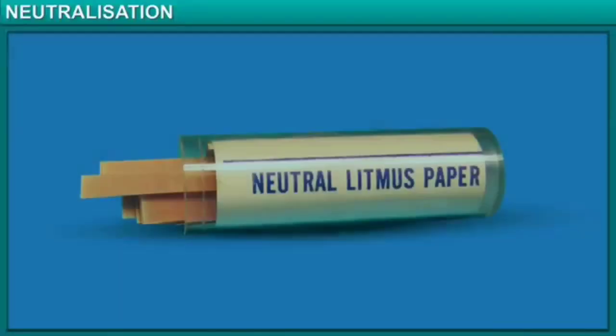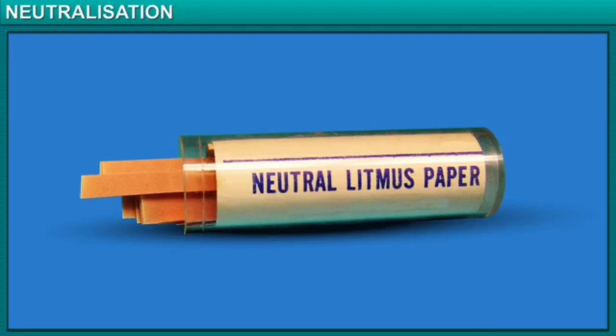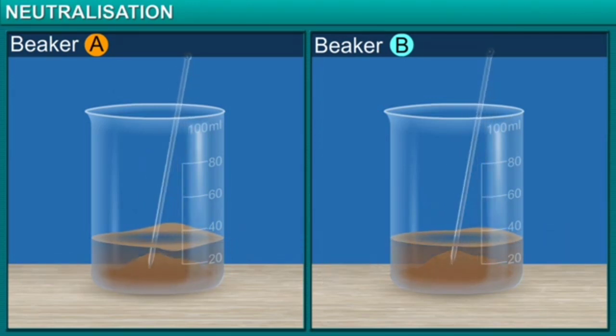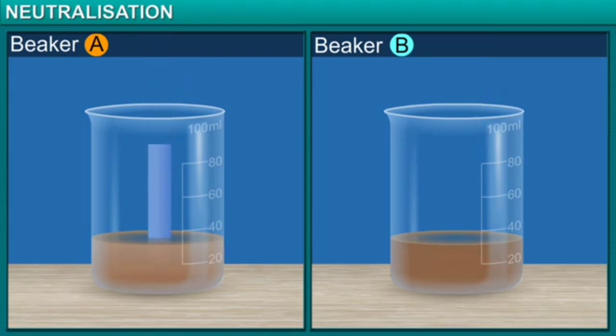Let's see how. We need to test the acidity of soil using litmus strips before we plant a tree. We have two samples here. To test the acidity of soil, let's mix this soil with water. The soil has turned the blue litmus red. This proves that it is acidic.